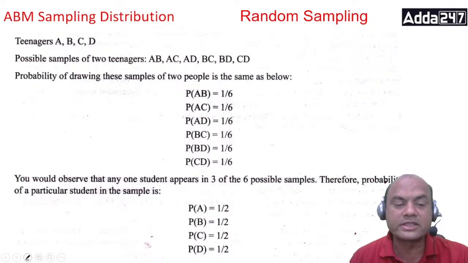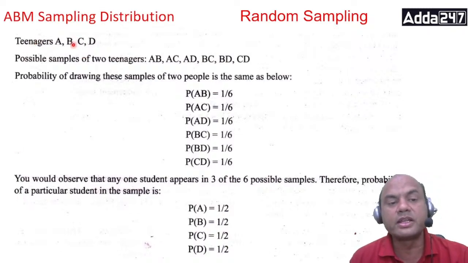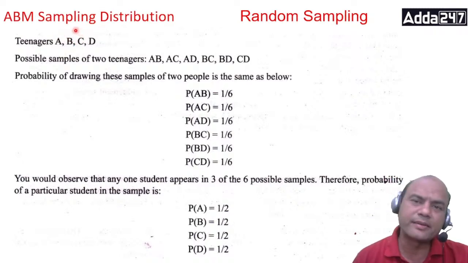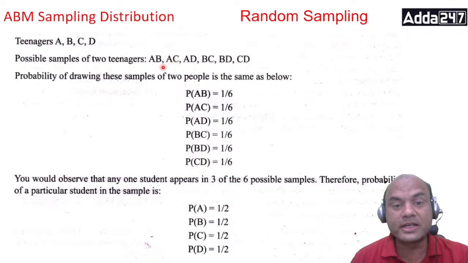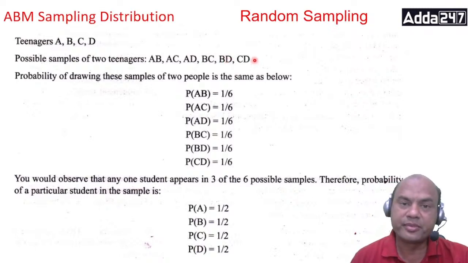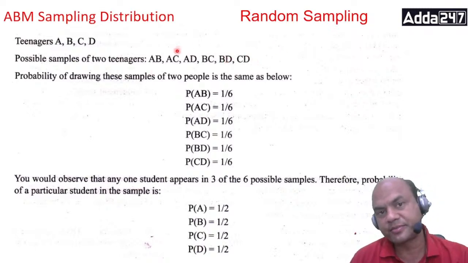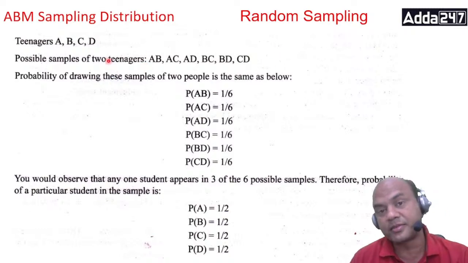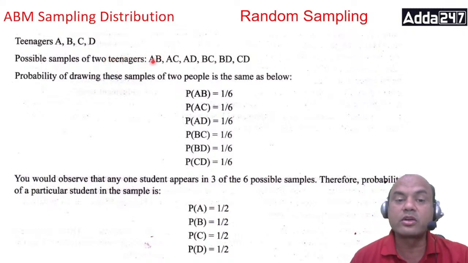Suppose I give you this example. There are 4 teenagers, A, B, C, D. Now I have to select a group of 2. How will I select? A group of 2 can be selected in these ways: AB, AC, AD, BC, BD and CD. This is the only way I can select. You have a separate topic of probability, and there we'll study this again. So these are the groups I have selected.